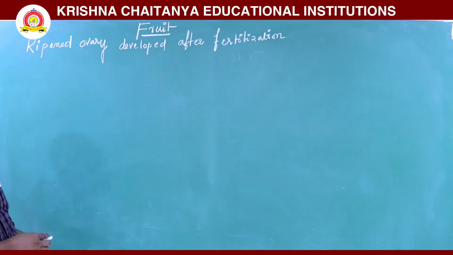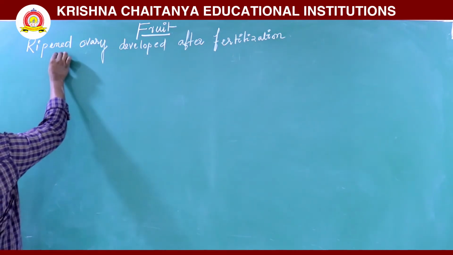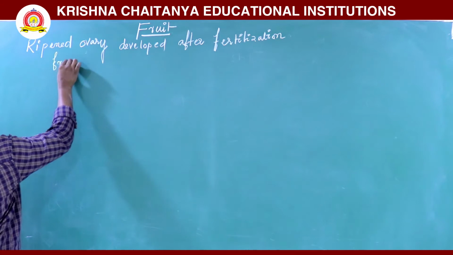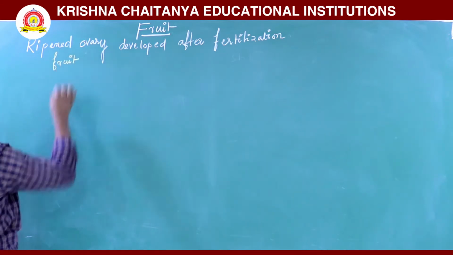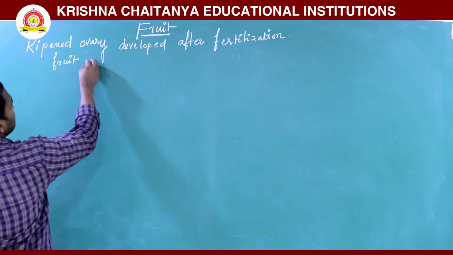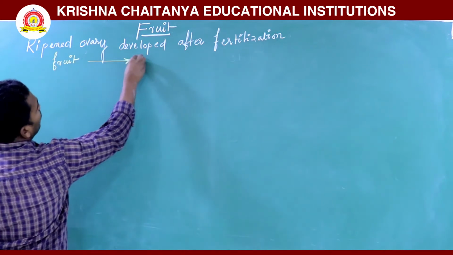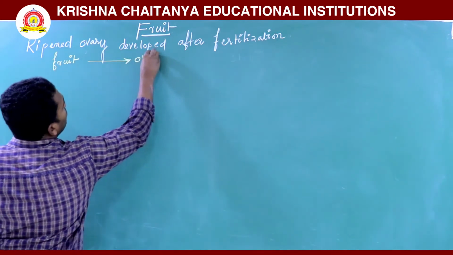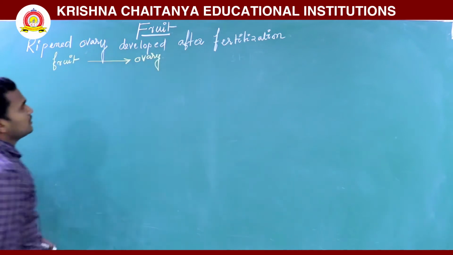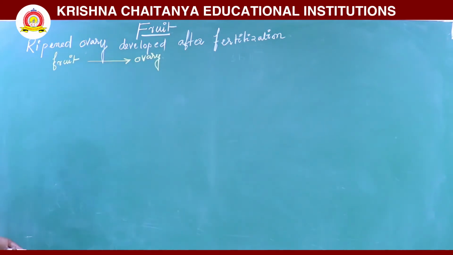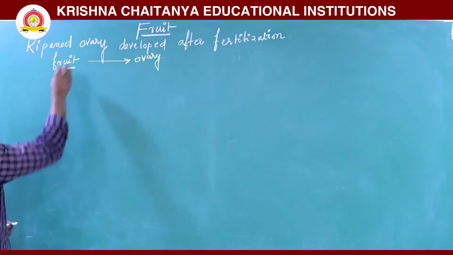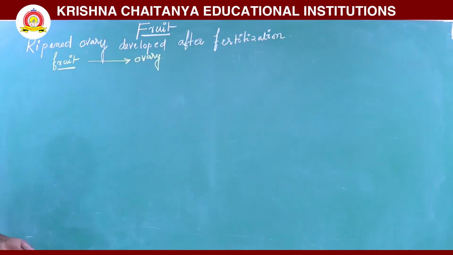Ripened ovary means fruit. Fruit is developed from the ovary. Generally, fruit is developed from the ovary.